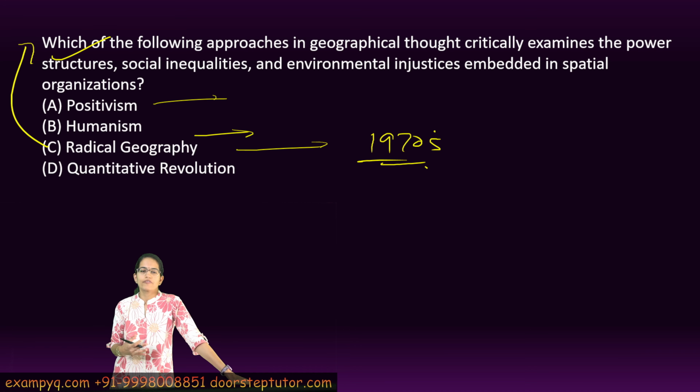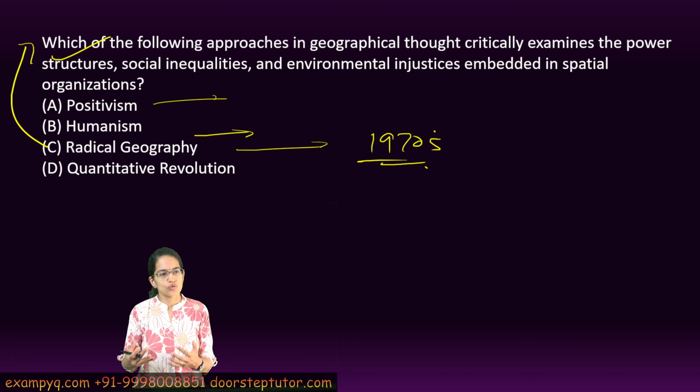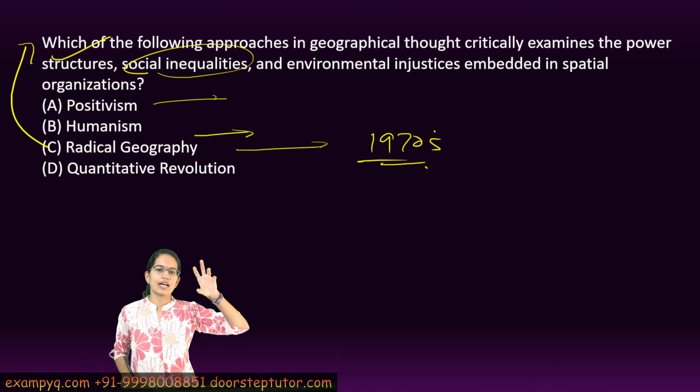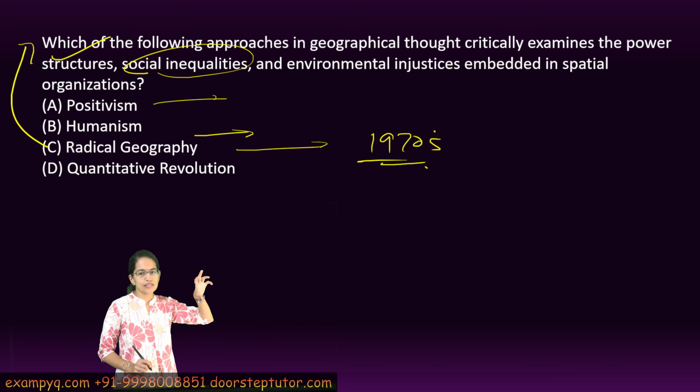And quantitative revolution, on the other hand, talks about the scientific ideas where you can actually put in theories, mathematics to help solve the problems, and it would not actually be the sole focus for social inequality, right? So the key here is to understand what kind of thing is being asked in the question.